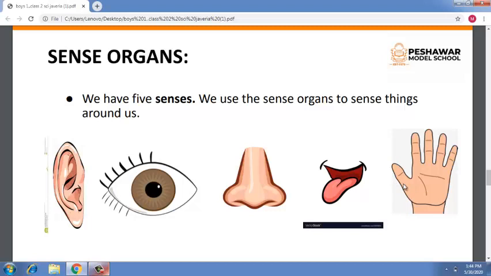The last and fifth sense organ is fingers and skin. It is the sense of touch. Touch is actually not a single sensation. It is a mixture of 4 sensations: the sense of cold, the sense of warm, the sense of touch for smooth things, and the sense of pain. Here are the 5 sense organs which you can see.